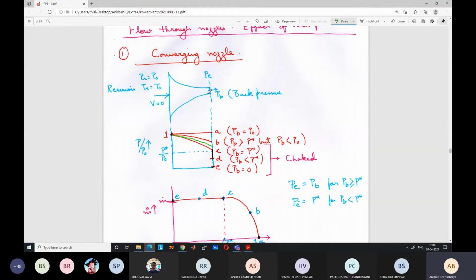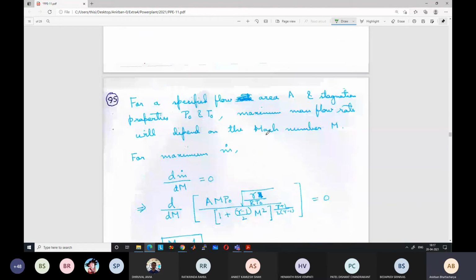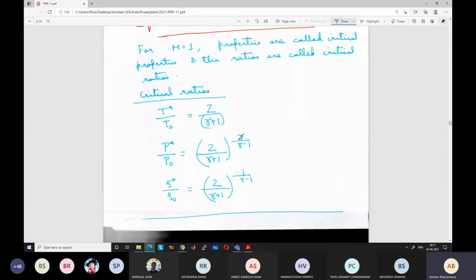When will it reach the sonic value? At the choked condition, when the pressure here is equal to the critical pressure that we have already established. Velocity is equal to sonic velocity only when the pressure is equal to the critical pressure. What is that condition? We have derived it: P star by P0 is equal to (2 by gamma plus 1) to the power gamma by gamma minus 1. If P star by P0 reaches this value, then the condition becomes choked.